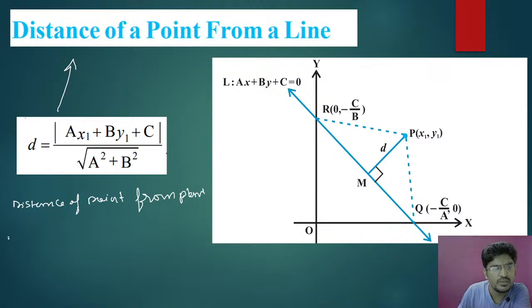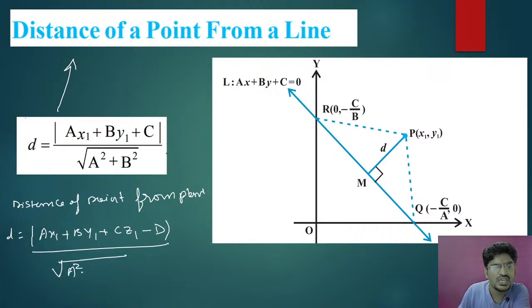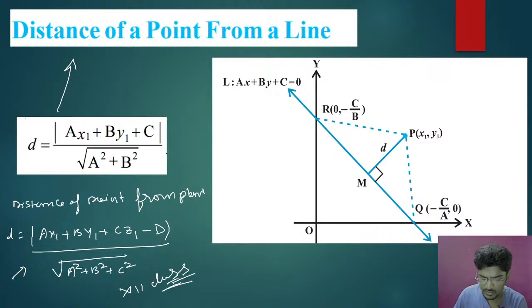It will be d equal to mod of ax1 plus by1 plus cz1 minus d divided by root of a square plus b square plus c square. This is your 12th class formula.